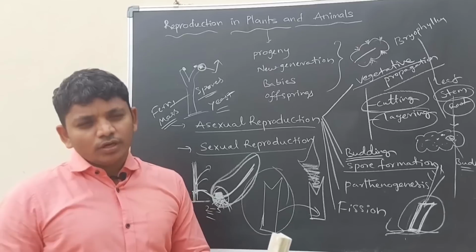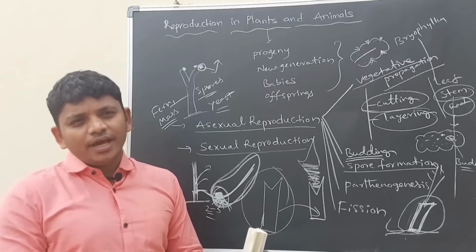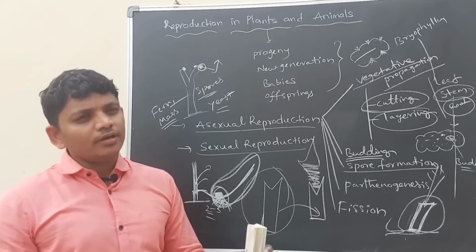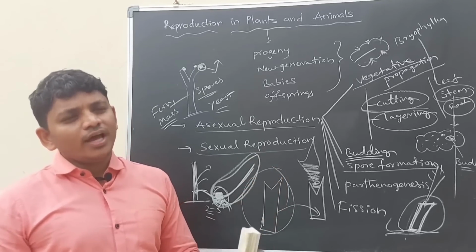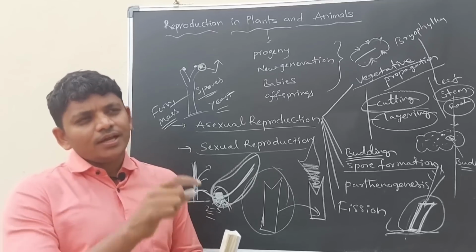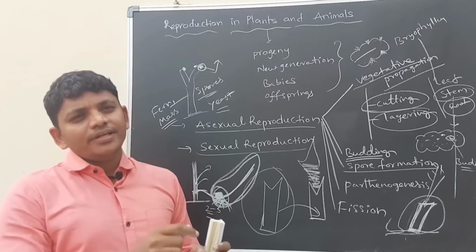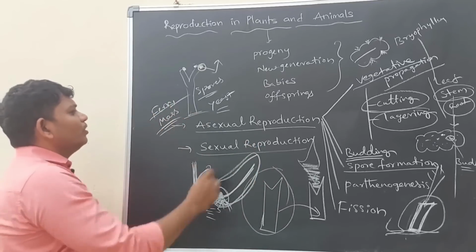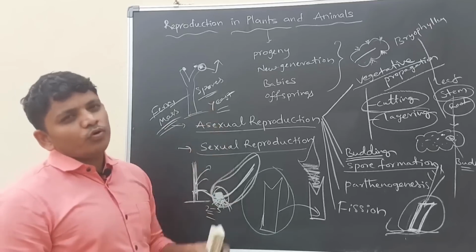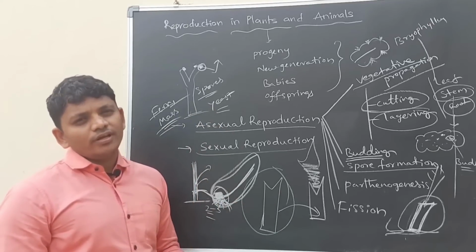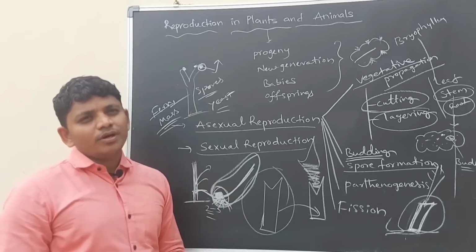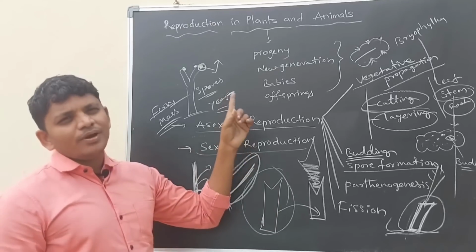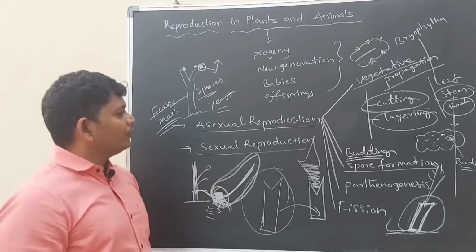Whenever it reaches the soil, it should have moisture or water. So water is a suitable condition for the germination of the spore. That is why it should have water. Water is an essential material for the germination of the spore. So generally fern plants and moss give spores. Whenever these spores reach the soil or water, then they will germinate and grow as individual plants. So this is also a type of asexual reproduction. A single plant is involved, it is giving rise to new plants.